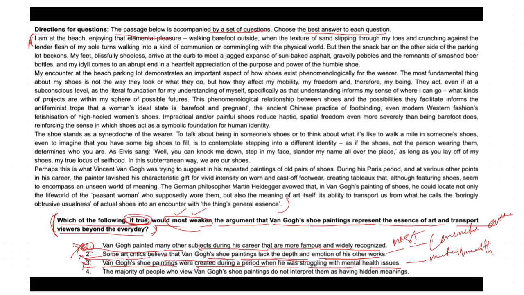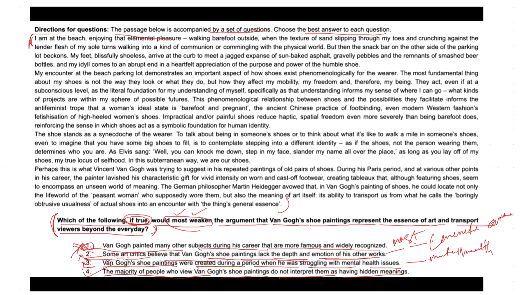Now look into option four. Option four said the majority of people who view Van Gogh's shoe paintings do not interpret them as having hidden meanings. Now this could be the correct answer, because when you cannot identify or understand the hidden meaning behind it, then how would you say that Van Gogh's shoe paintings represent the essence of art and transport viewers, right?